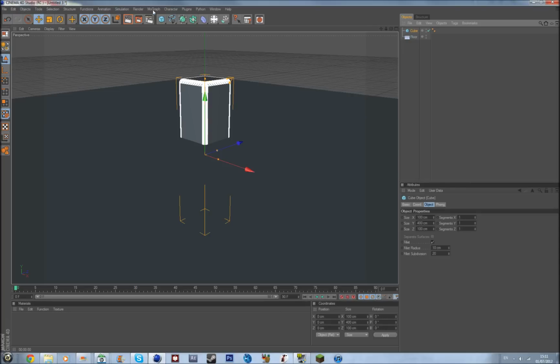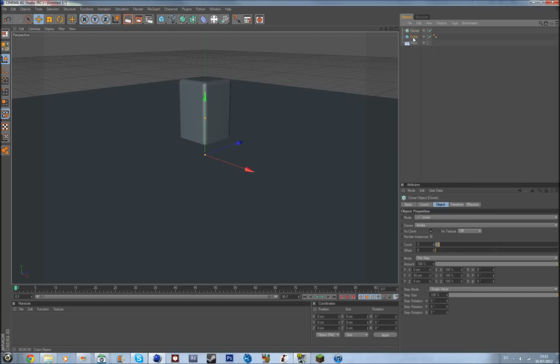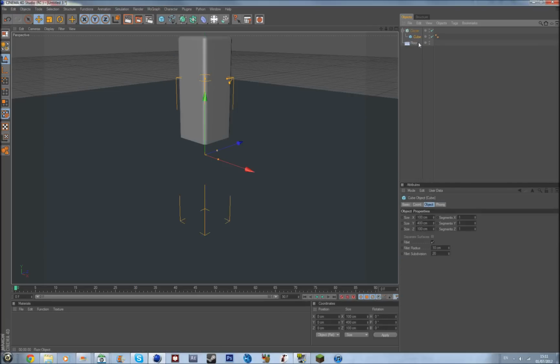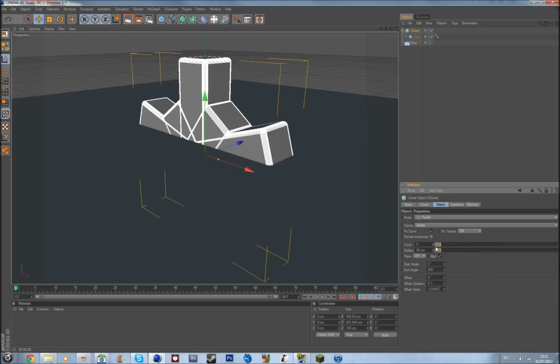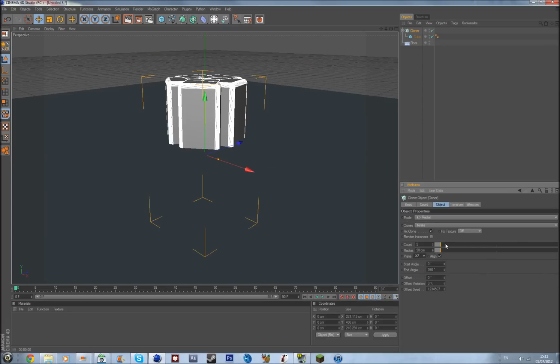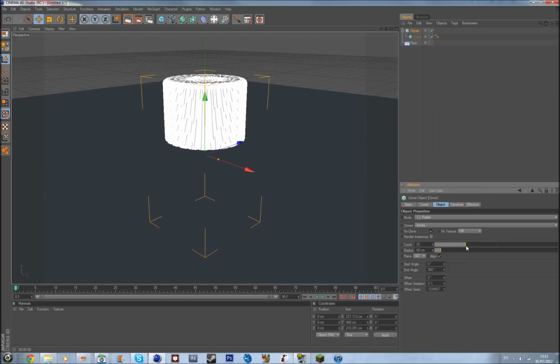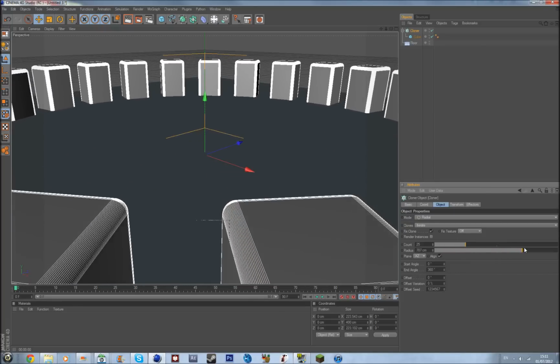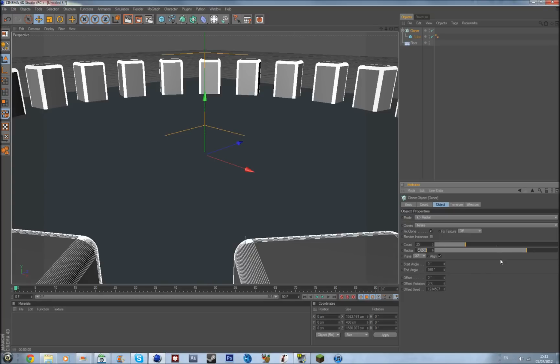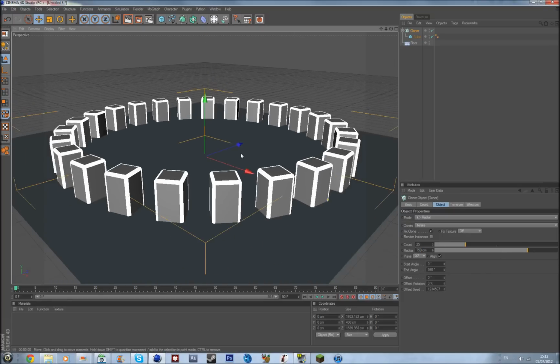Now go to MoGraph, go to cloner, drop the cube into the cloner so it's a child, click the cloner object. In the object tab, go to mode, change that to radial, change the plane from XY to XZ, change the count to whatever you want, and change the radius to whatever you want. If you're wondering, mine's a 25 count and 750 radius.